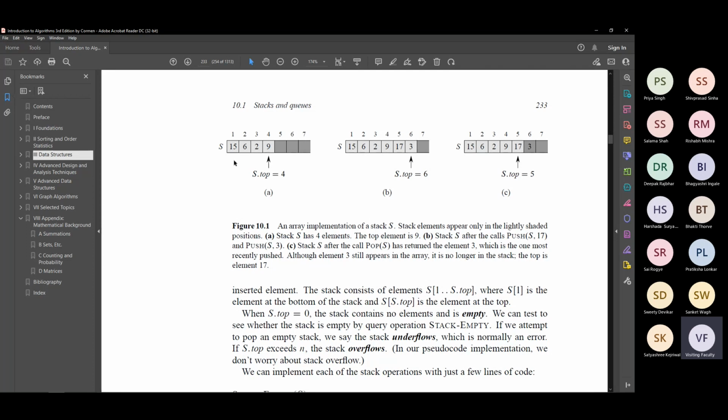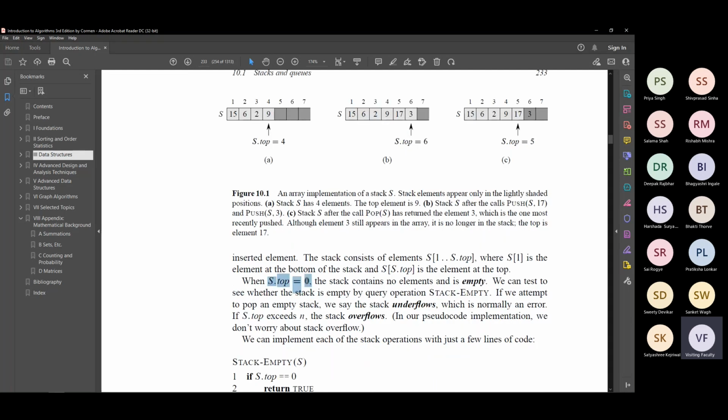Empty stack really means that even this should not happen. The stack pointer S dot top should be even to the left of this. Now look at where my mouse pointer went. It went to the left of 1. So S dot top will be assigned the value 0 when the stack has no elements. So the stack is empty if and only if S dot top is equal to 0. That's the one thing to understand.